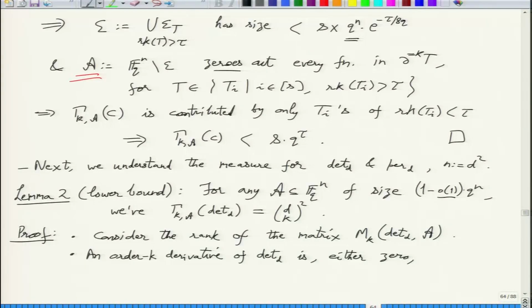Otherwise, if it is formally not vanishing, then what is this? It's a minor. It's a determinant of a submatrix, an order d minus k minor. So we'll focus on this.